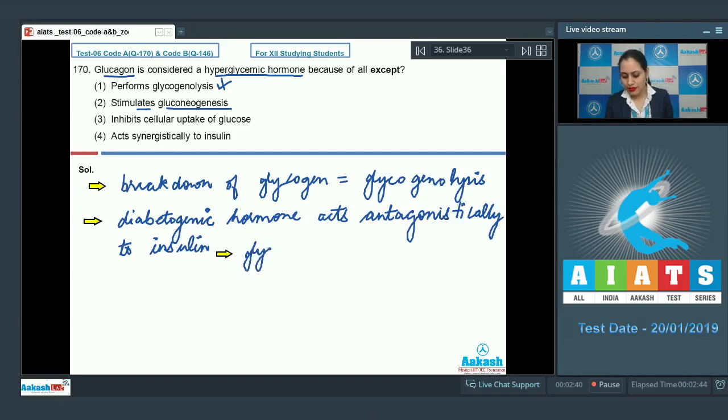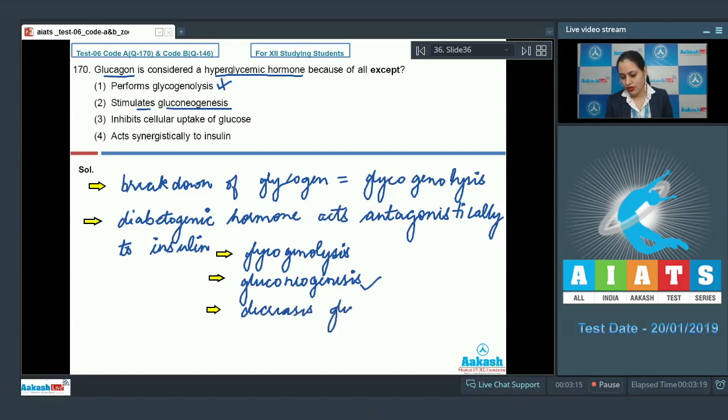Will perform glycogenolysis, will perform gluconeogenesis, which is synthesis of glucose from non-carbohydrate sources, and decreases glucose uptake by body cells. So option number 2, that is stimulates gluconeogenesis, is a function of glucagon. So this cannot be a correct answer.